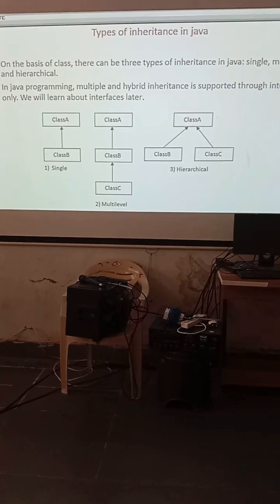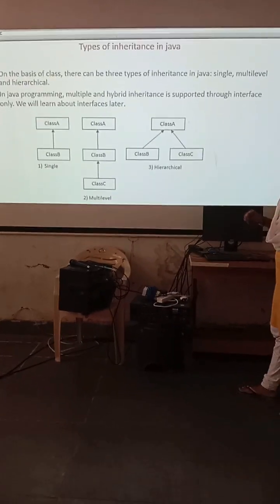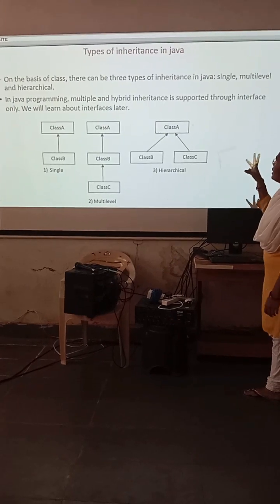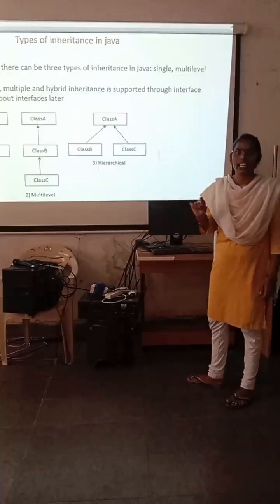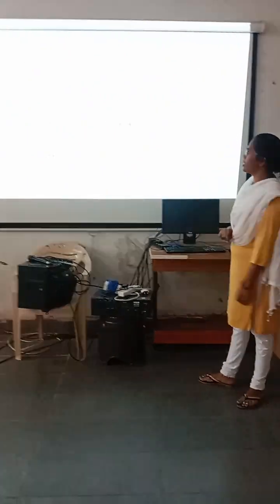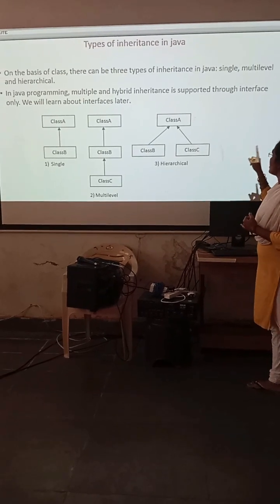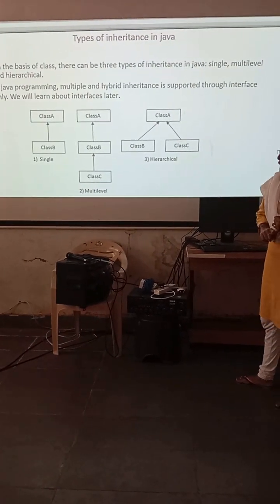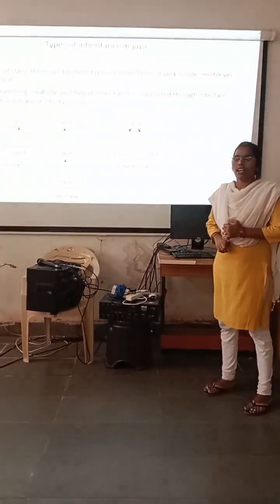So here we have the types of inheritance in Java. On the basis of class, there can be three types of inheritance in Java: single inheritance, multilevel inheritance, and hierarchical inheritance. In Java programming, multiple and hybrid inheritance is supported through interfaces only. We will learn about interfaces later. Look here, in the OOPS concept, that is, in programming in C++, we can use all the inheritances. How many types of inheritance?